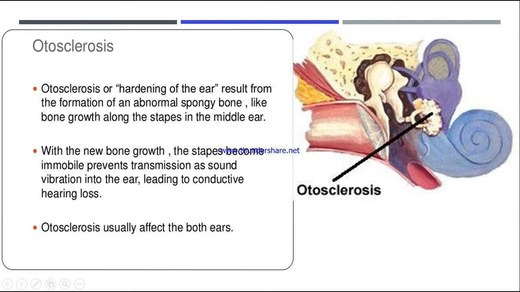This is the incus, this is the malleus, and this is the stapes. If there's any abnormal growth at the base of the stapes, then this is called otosclerosis, known as hardening of the ear.